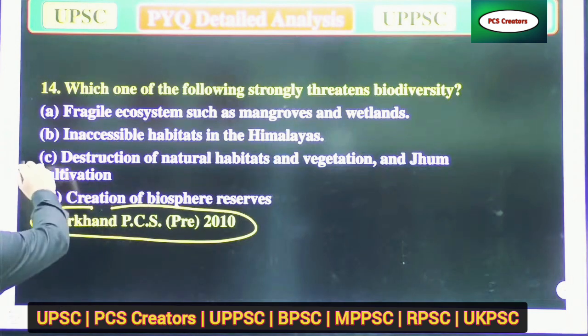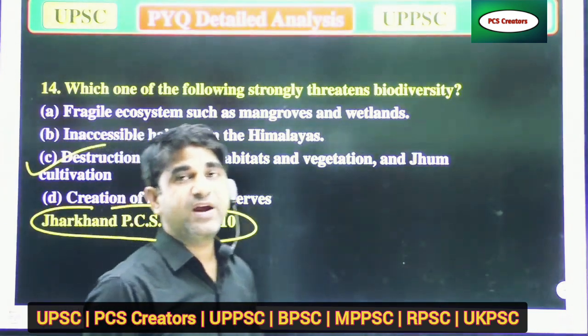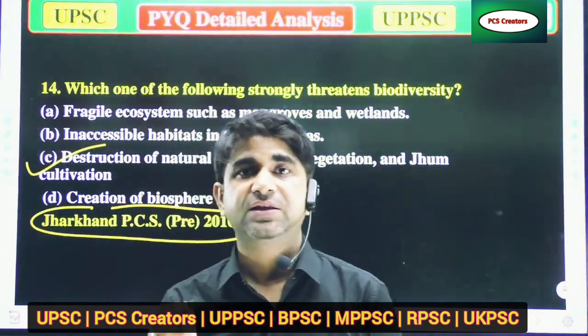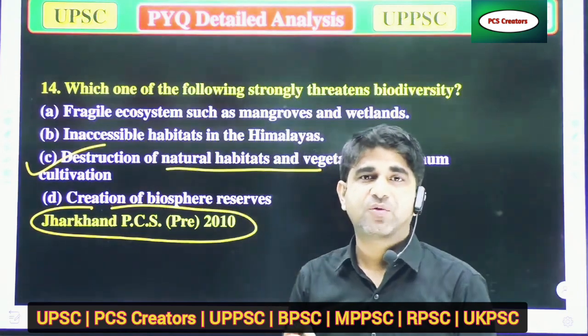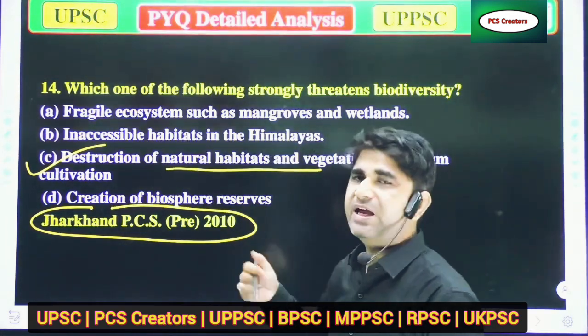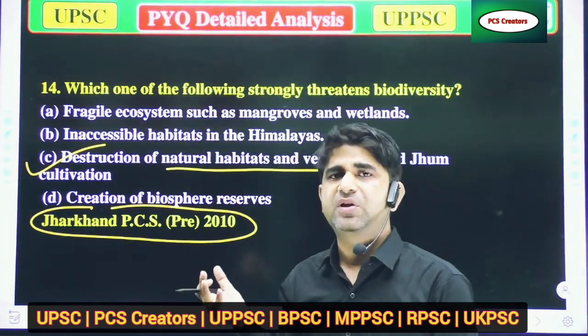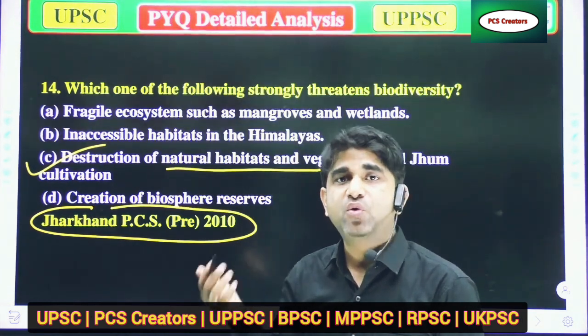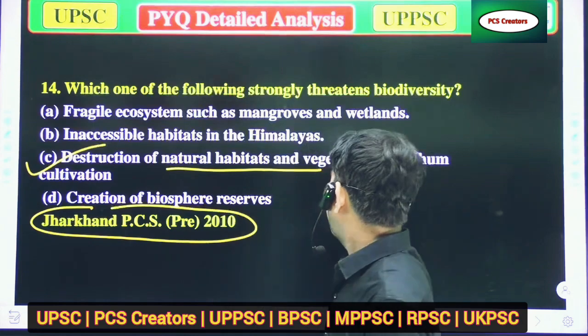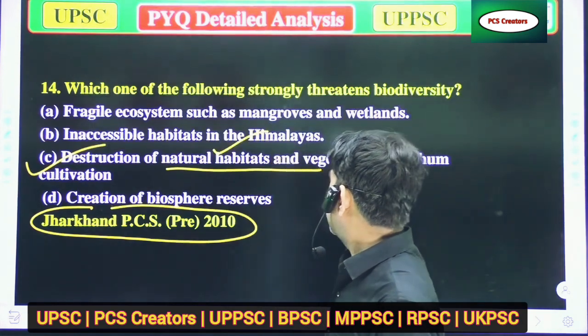So option C will be the correct answer, because when there is destruction of natural habitats in any ecosystem or area, there will be no life, no variation in that area. That will also affect the vegetation.